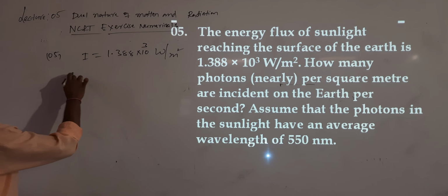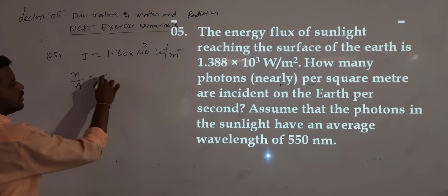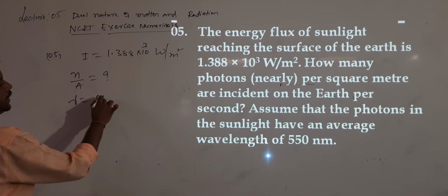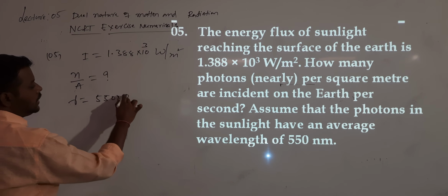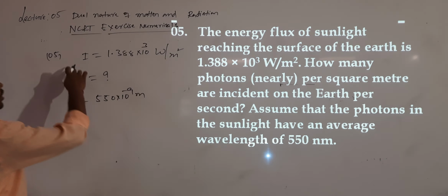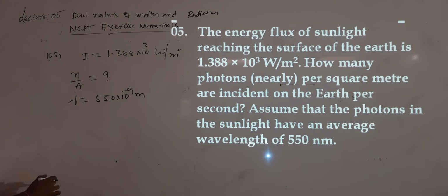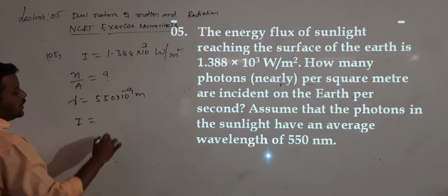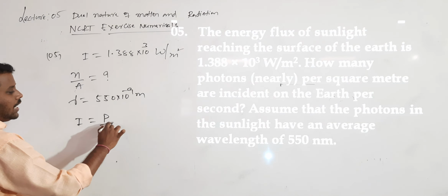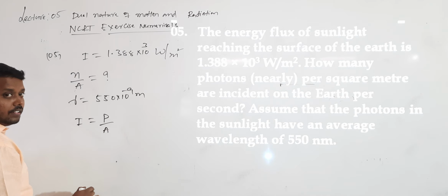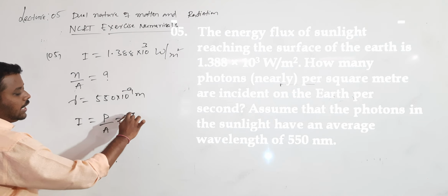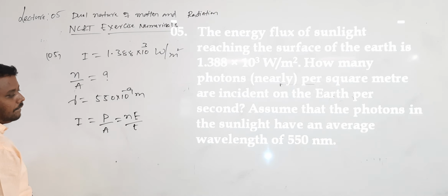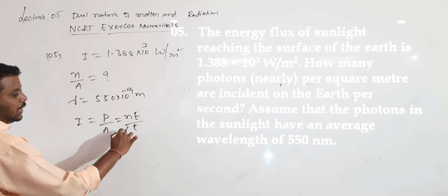Now I want to calculate the number of photons per square meter. What is the wavelength value given? Lambda value given is 550 nanometers, that is 550 into 10 power minus 9 meters. I want to calculate N by A. So what is the formula? Formula for intensity: the amount of energy radiated per second per unit area. Directly I can write P by A, which can be written as N into E divided by A into T.